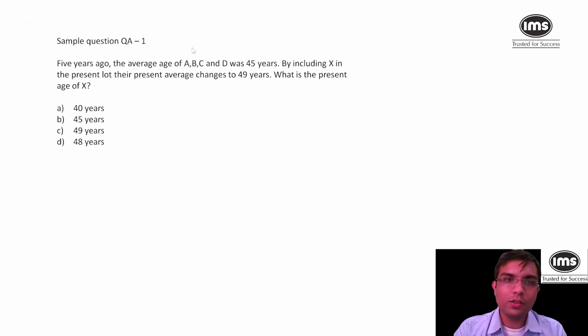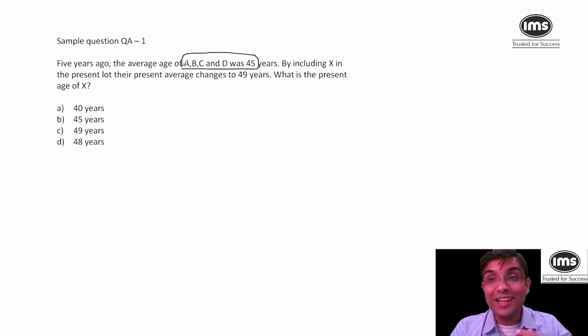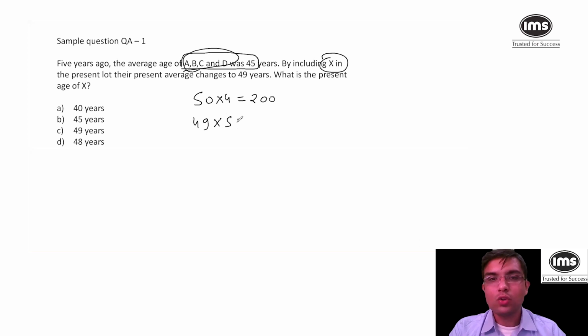Five years ago, the average age of A, B, C, D was 45. Today, every one of them will have increased their age by 5 years, so the average age will become 50 for these 4 people. The total would have been 200. But by including X, now there are 5 people and the average is 49. So the total will be 49 times 5, that is 245.